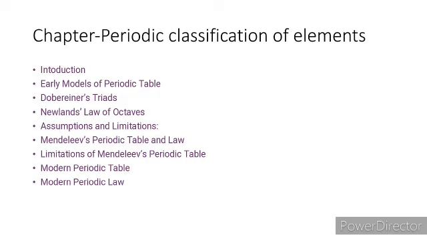We know that matter is composed of tiny particles called atoms, and atoms are made up of elements. So elements have atomic number, that means the number of protons or number of electrons present in an atom of an element. And we know that atomic mass number means the number of protons plus number of neutrons present in an atom of an element.